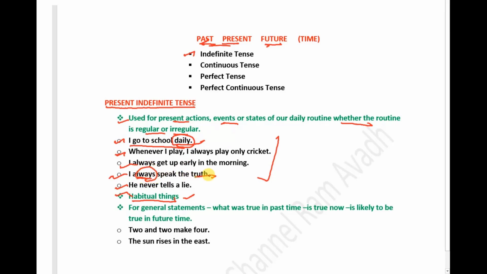Secondly, simple present, or in other words, present indefinite tense, is used in general statements that were true in past time and are true now and are likely to be true in future time. For example, 2 and 2 make 4. The sun rises in the east.